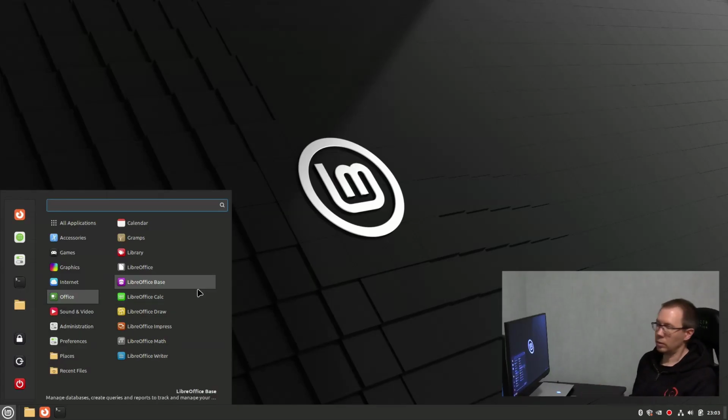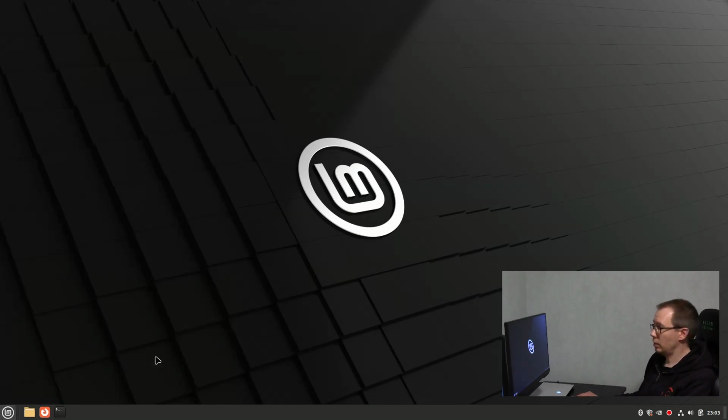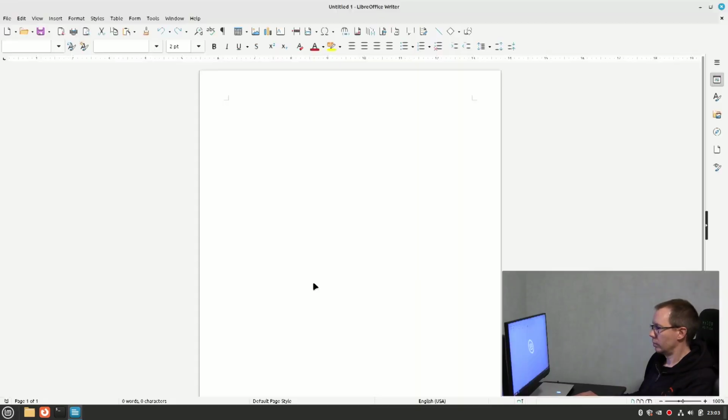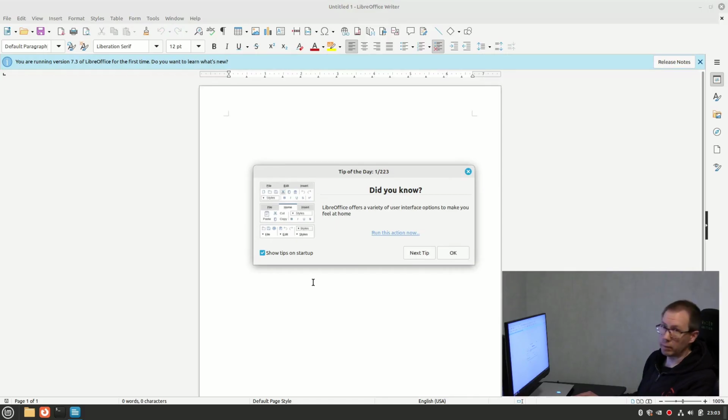If you want to write a letter, LibreOffice Writer. I haven't used it on this computer yet. I have some other computers I use it on.